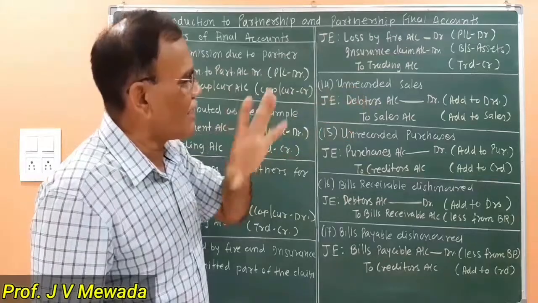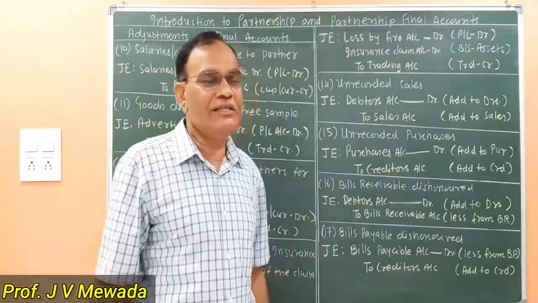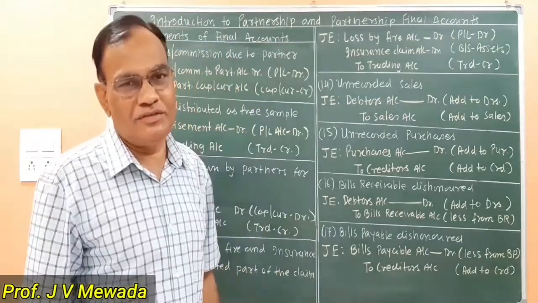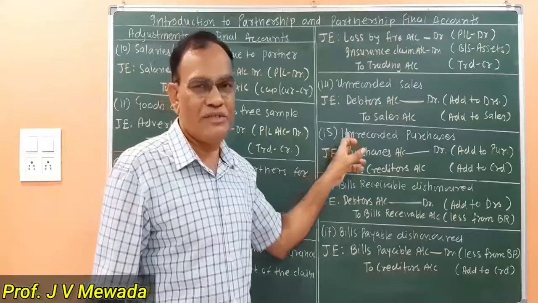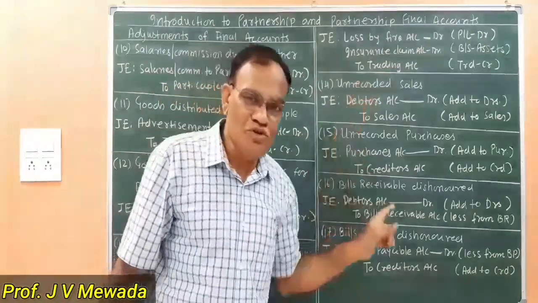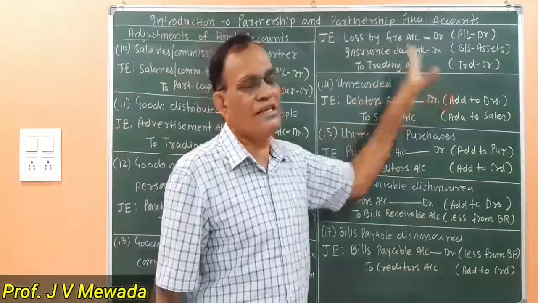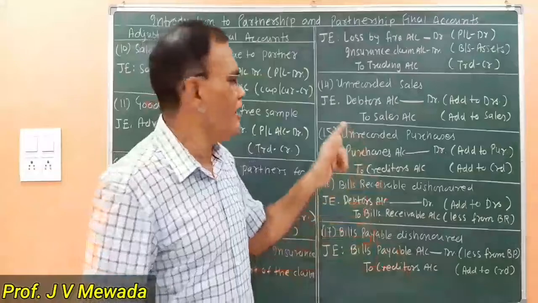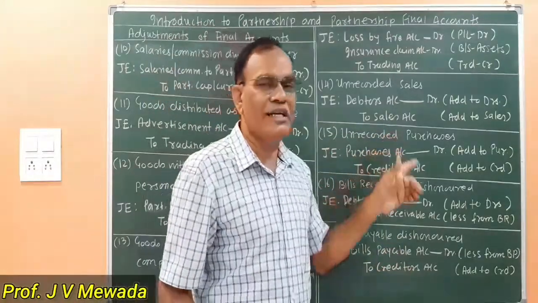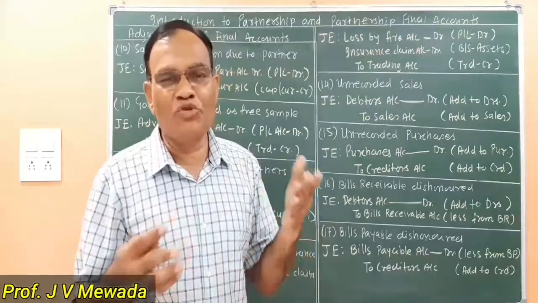They are a type of rectification. What type of rectification? They are the error of omission. There is an unrecorded sale and there is an unrecorded purchase. Again, we are supposed to assume that unrecorded sales means it is always credit sales, and that is why we have forgotten to record in the books of account. And unrecorded purchase is again credit purchase, and that is why we have forgotten to record in the books of account.